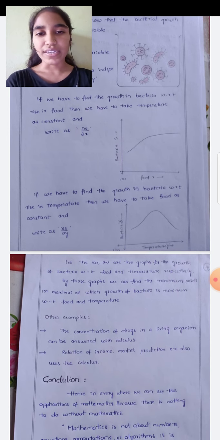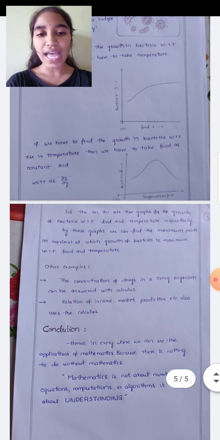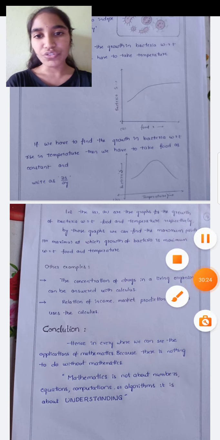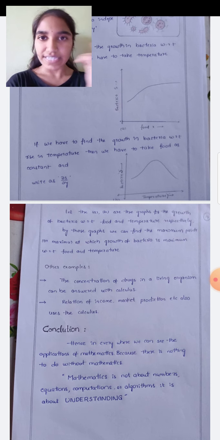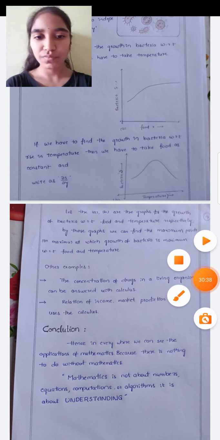Then we plot a graph between change in food and rise in bacteria. And if we have to find the growth in bacteria with respect to the rise in temperature, then we have to take food as a constant, and we write it as dou s by dou y. Here y is the independent variable and s is the growth.